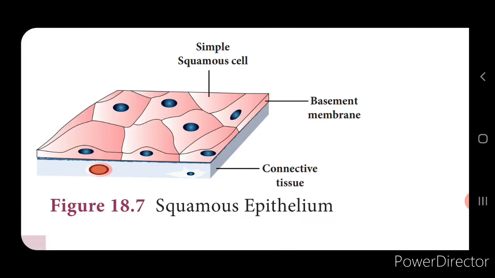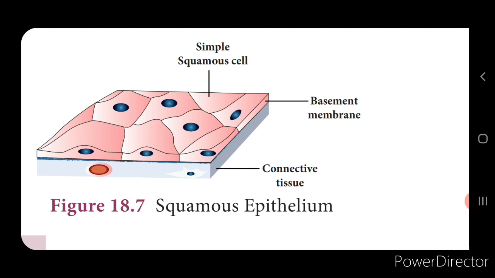The epithelial tissue is composed of one or more layers of cells, and it mostly covers the skin, which forms the outer covering of the body, and it protects the internal organs also. The cells are arranged very close to one another, so the intercellular space between them will be less.